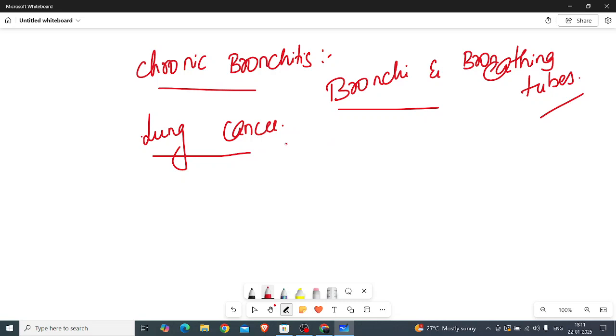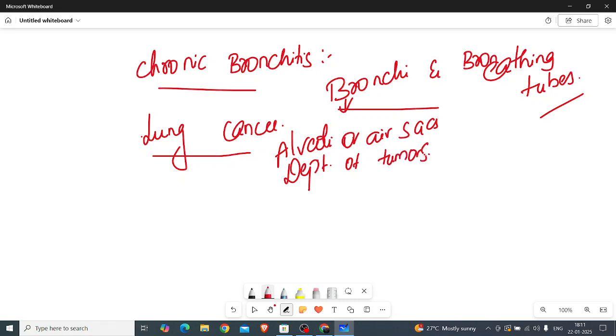Here in lung cancer, the alveoli or air sacs in the lungs can be damaged easily, and there will be development of tumors, because cell growth takes place easily.